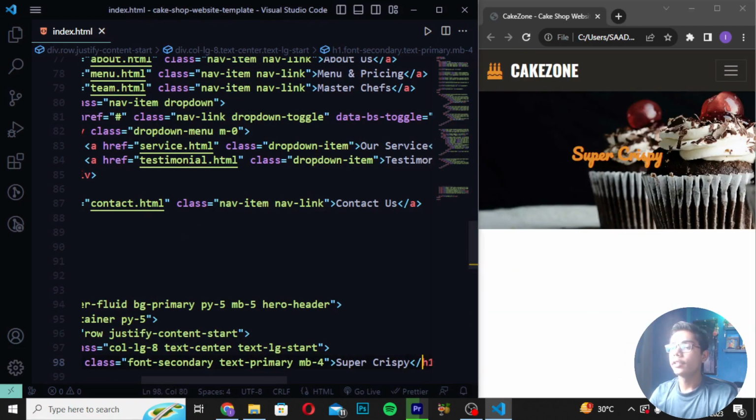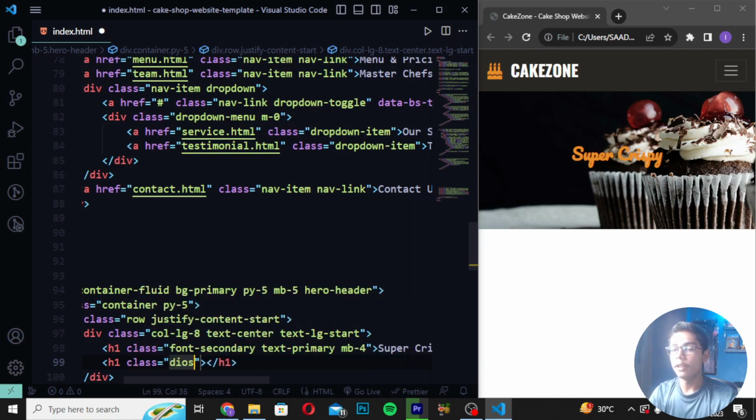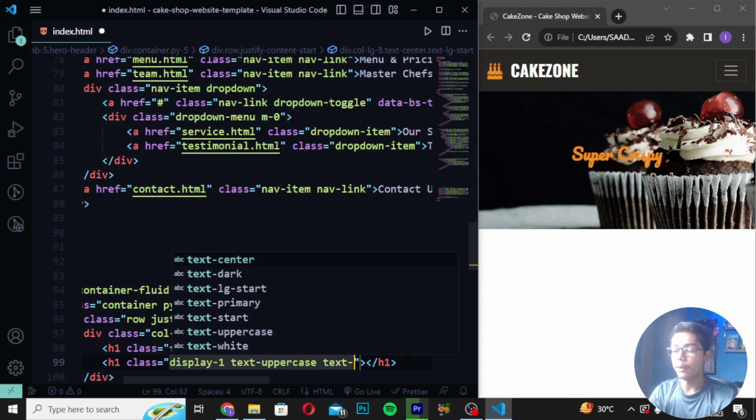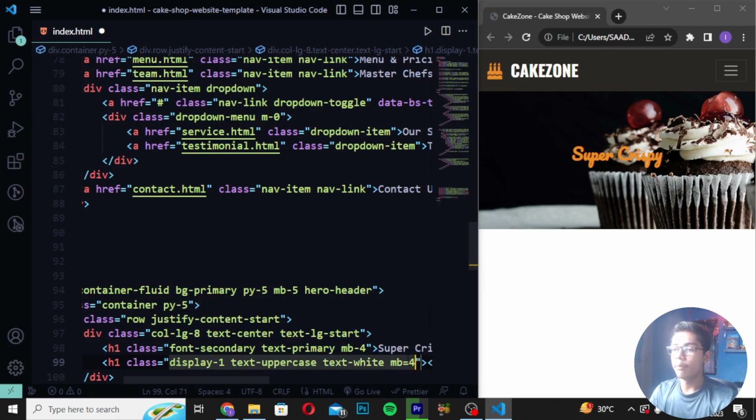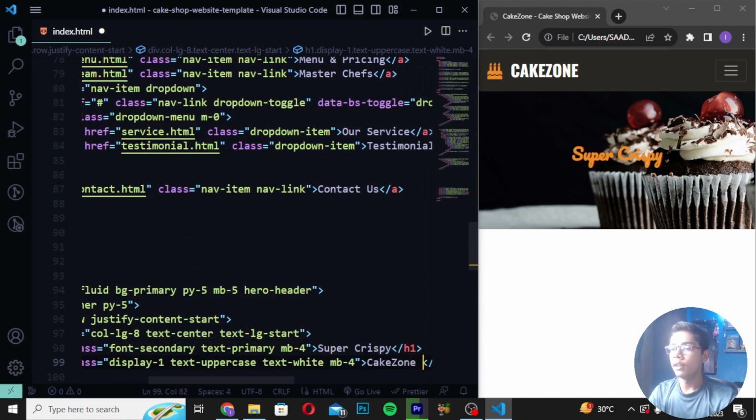Now after getting this stuff, you have to move down and create another h1 tag in which I will be writing display, which should be 1. Then you have to write text uppercase. So here I will be writing text uppercase, text wide, write here mp4, and then I will be writing cake zone. So here I will be writing cake zone like this.